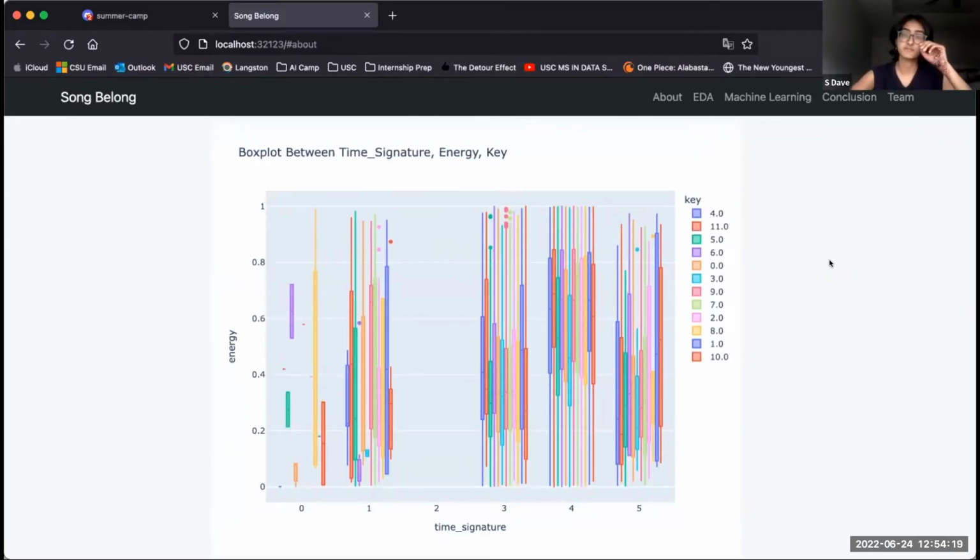Branching out from the scatter plots, we also did some box plots to look at our data. This one's in terms of time signature, energy, and key. One thing we found throughout our plots that use time signature is that there weren't any at time signature 2. Another thing we noticed within this graph specifically is that there's low variability among energy and key at time signatures 3 and 4, but there's higher variability at 0, 1, and 5 in terms of both range as well as the distribution of data points within. That was just something we kept in mind as we continued through our project.